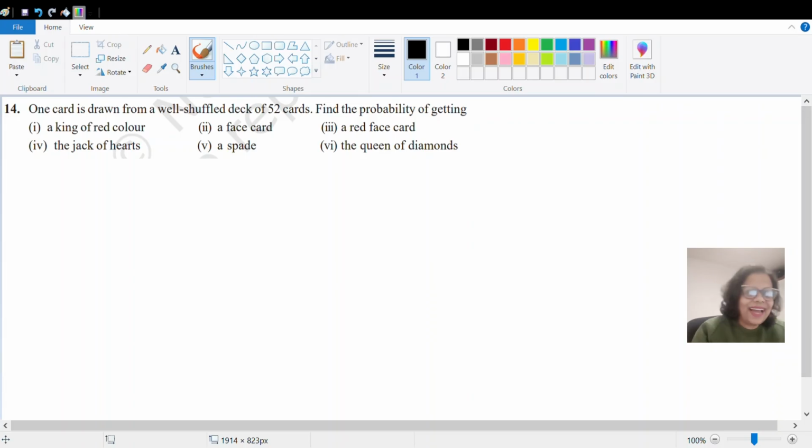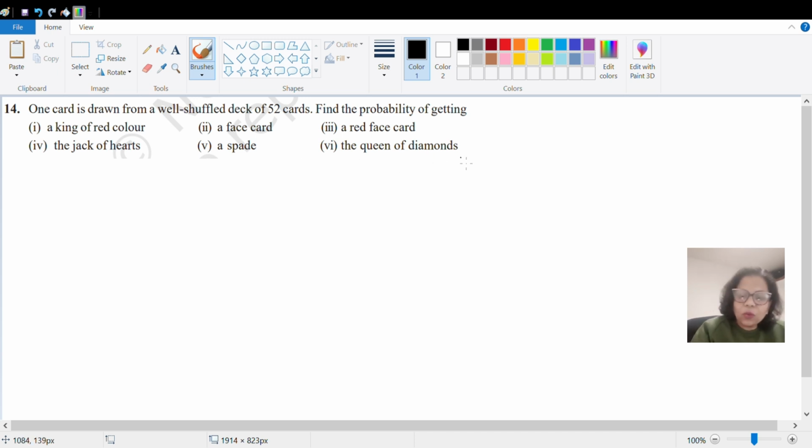Hello, so let's start with the 14th question. We'll read this 14th question which says: a card is drawn from a well shuffled deck of 52 cards. Find the probability of getting: there are six sub questions: a king of red color, a face card, a red face card, the jack of the heart, a spade, and the queen of the diamond.